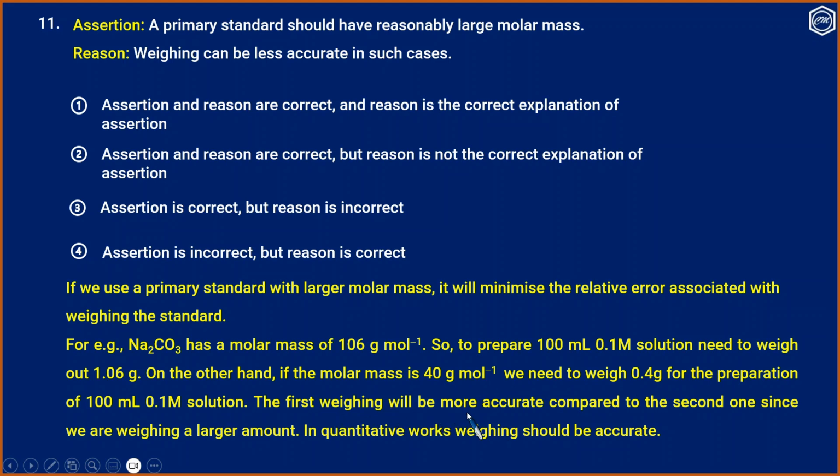The first weighing will be more accurate compared to the second one since we are weighing a larger amount. In quantitative work, weighing should be accurate. So the reason is wrong. Weighing can be less accurate, and this is a wrong statement. So the answer will be assertion is correct, but reason is incorrect.